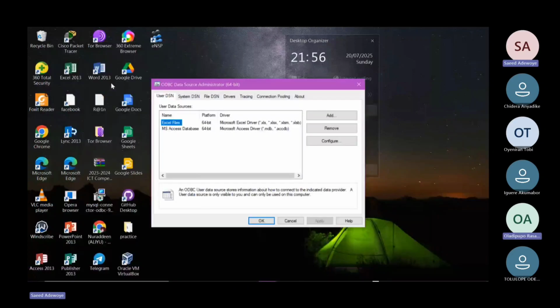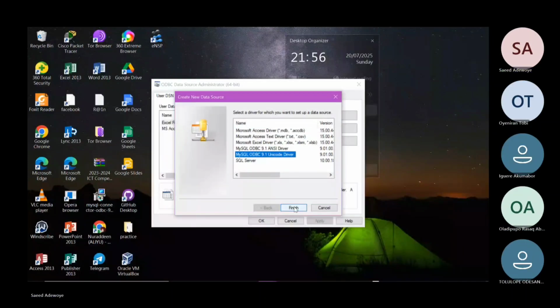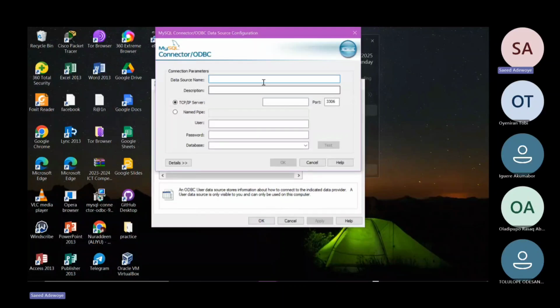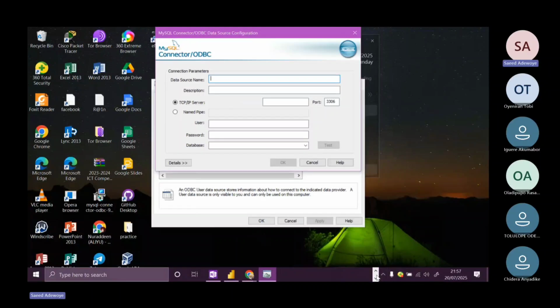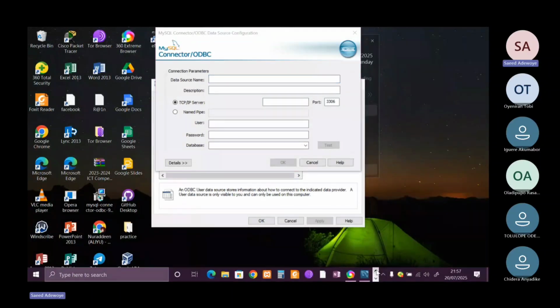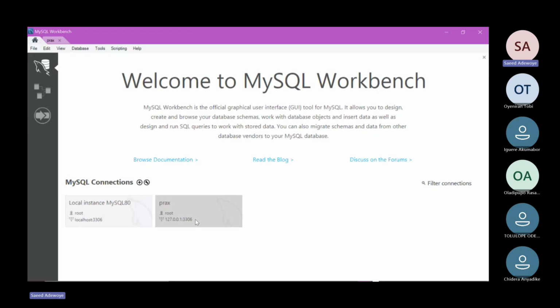As you can see in this dialog box, click on add. We are adding this MySQL ODBC 9.1 Unicode driver. Click finish. Whenever you click finish, it will bring up another dialog box that says data source name, the server, the root, the password. What this data source name means is that whenever you are using MySQL or any SQL flavor, you will initiate a connection, right? And you save it with a name. In our SQL, let me go back to home. This is the connection I initiated, my SQL connection. This is the default one.